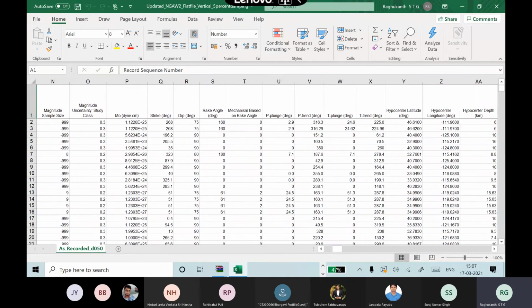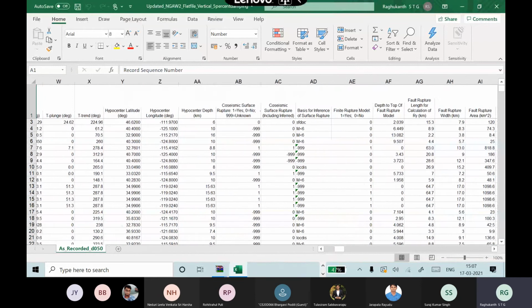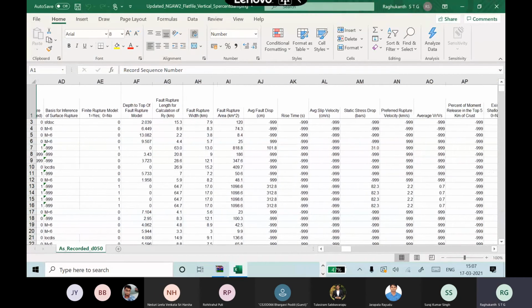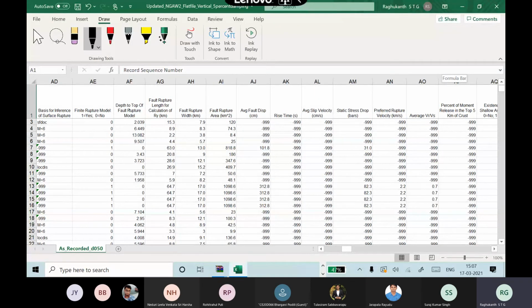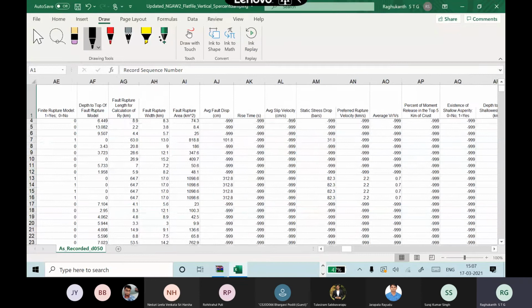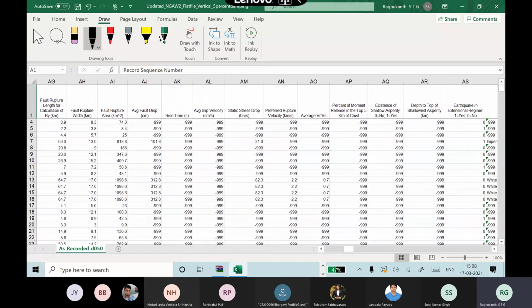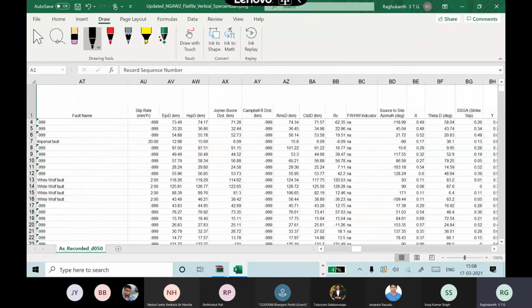They have given the strike angle, dip angle, and rake angle, and the hypocenter also. Now see what is in the first columns here: depth to the top of the fault rupture, fault rupture length, fault area, and finally stress drop. They give many things, but we are not interested in them here.